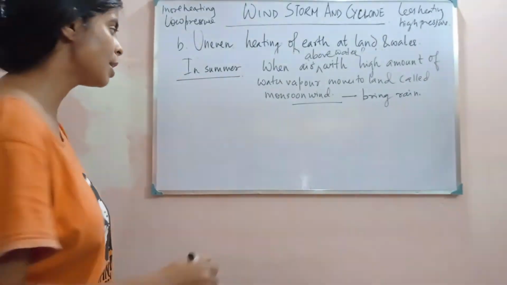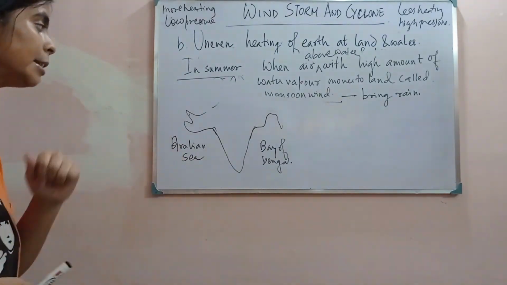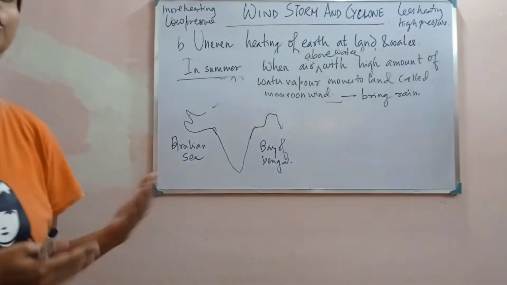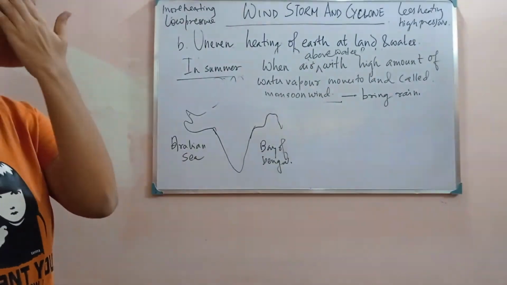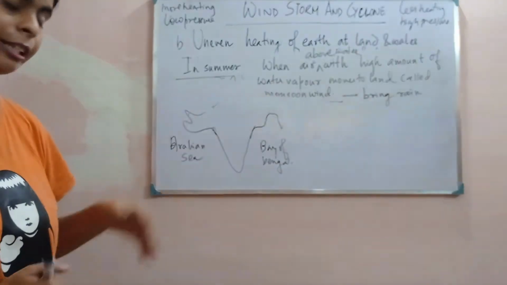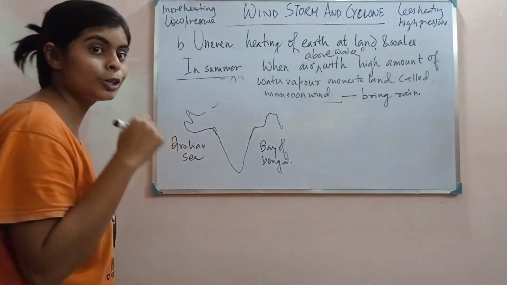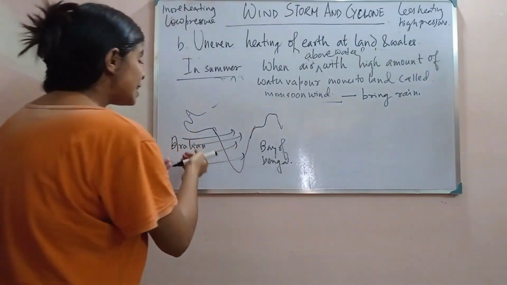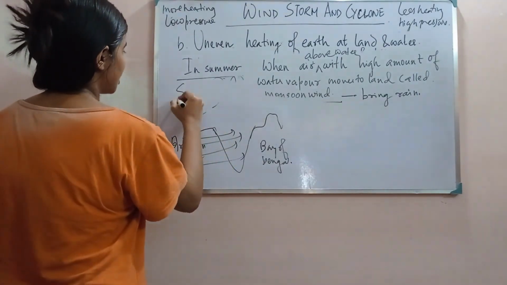You can see this is India. This is how in summer and winter the wind flows over the lands of India. Let's see what happens in summer season.